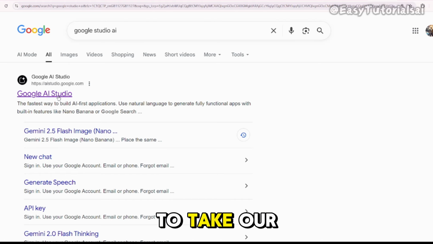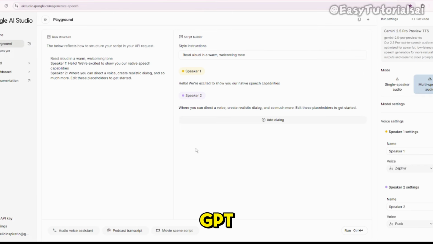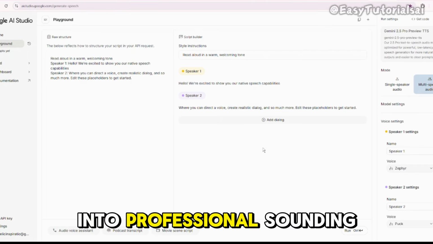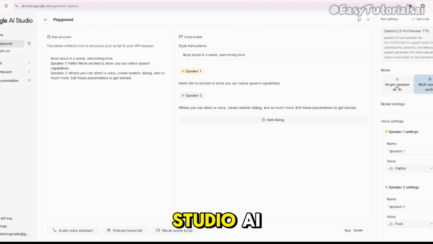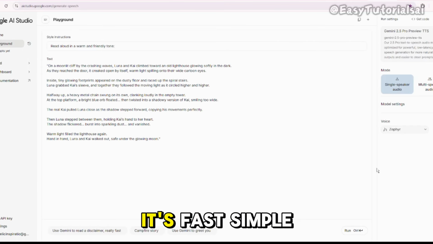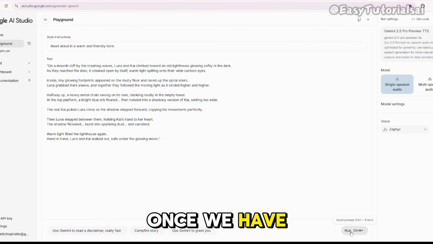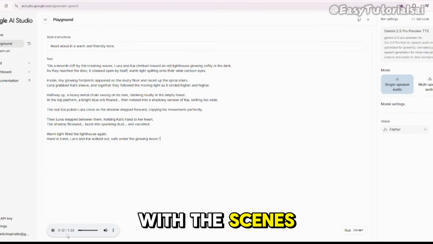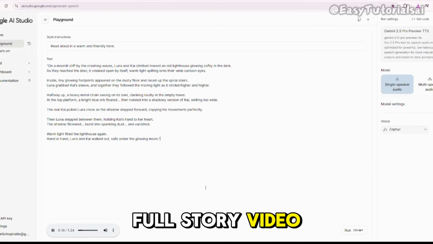Here, we're going to take our full 60-second script, the narration we got from ChatGPT, and turn it into professional-sounding audio. Simply paste your script into Google Studio AI, choose a voice you like, and generate the audio. It's fast, simple, and sounds amazing. Once we have the audio, we'll sync it with the scenes we created in Grok AI and get our full story video ready for YouTube.